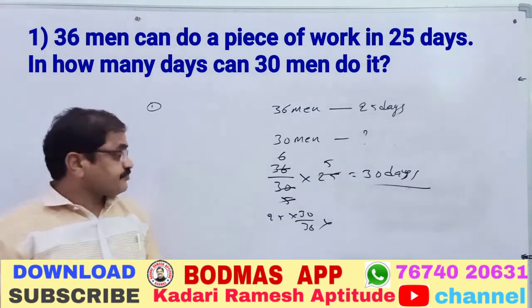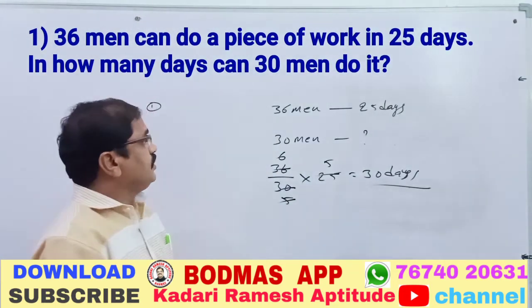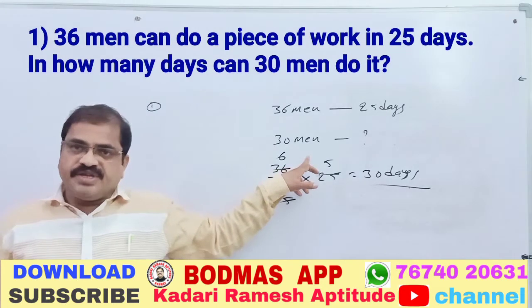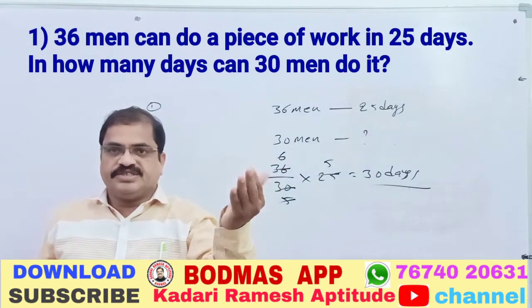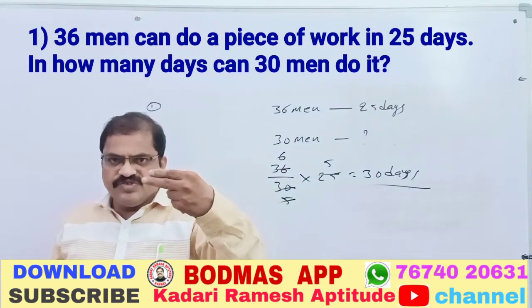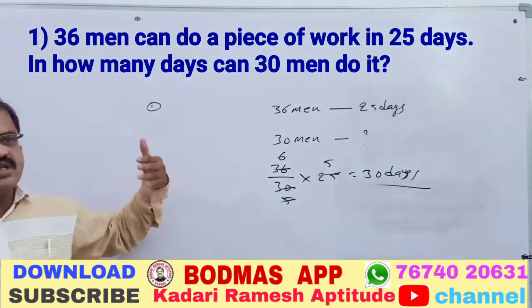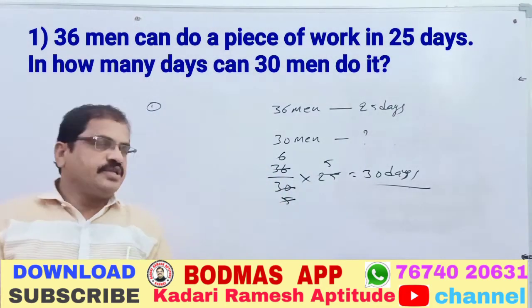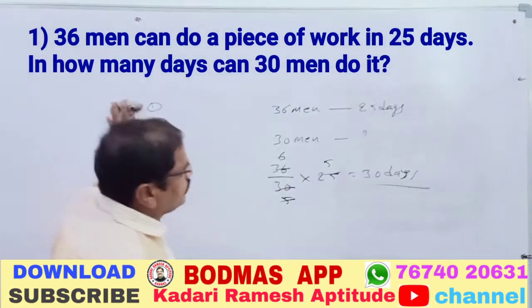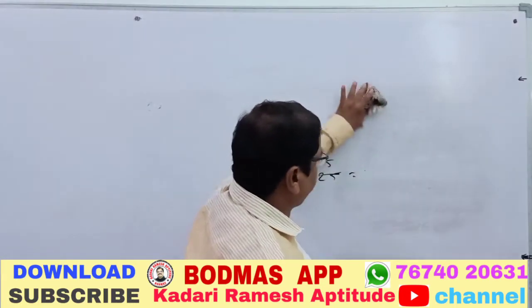Only one thing you have to remember: if 30 men are there, members become less, so they take more days. That is the only point. If you need less value, less by more. If you need more value, more by less. Okay? You will understand better again and again with the next questions. Come to question number 2.